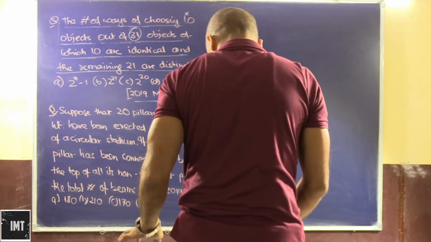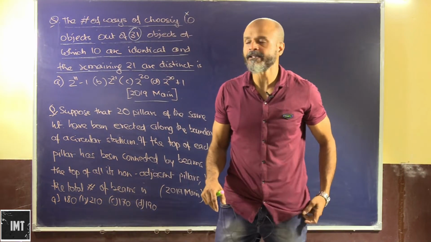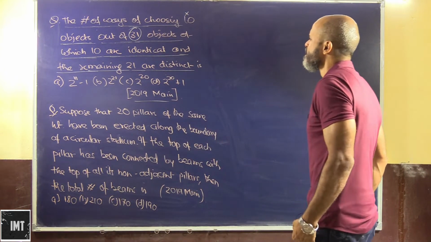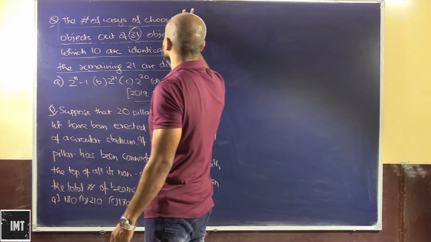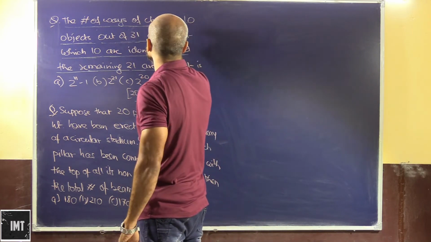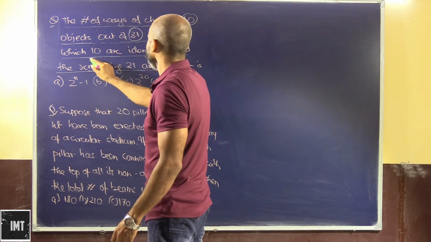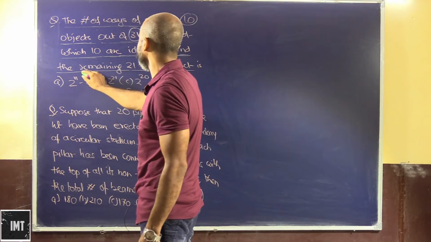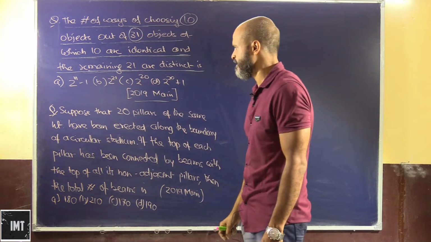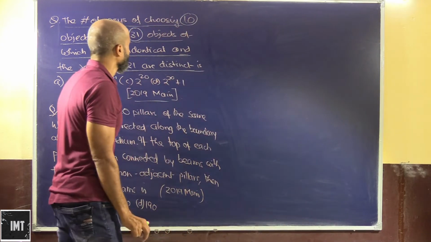Okay, so we have here two problems from IIT, and this basically is the number of ways of choosing 10 objects out of 31, of which 10 are identical and the remaining 21 are distinct. So let's handle this here.